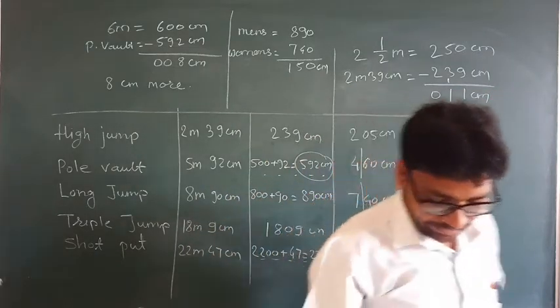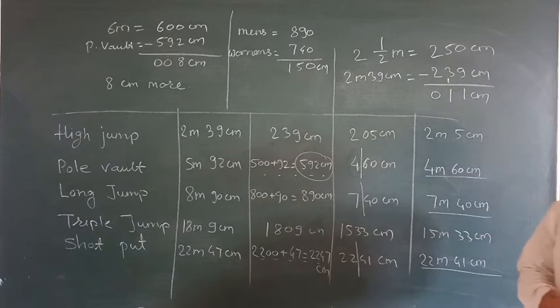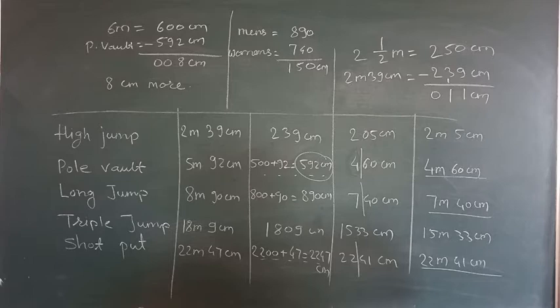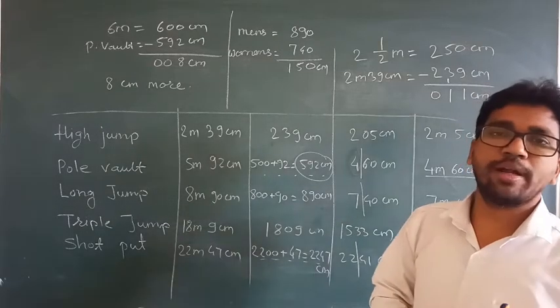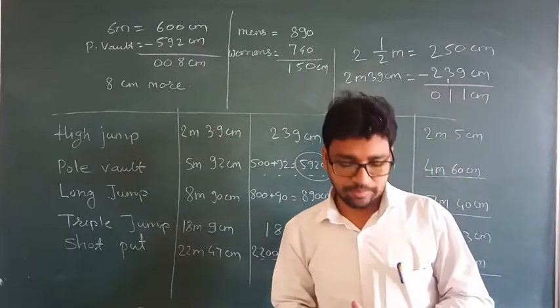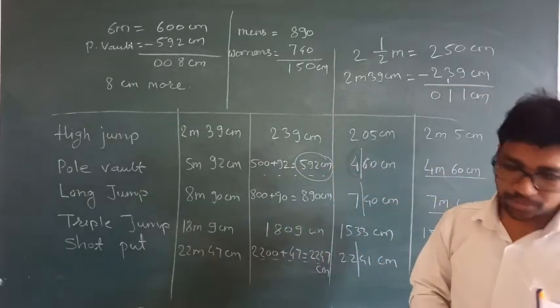So 11 centimeter higher for the high jump men's record to touch 2.5 meter. Okay, 11 centimeter higher jump needed for 2.5 meter.